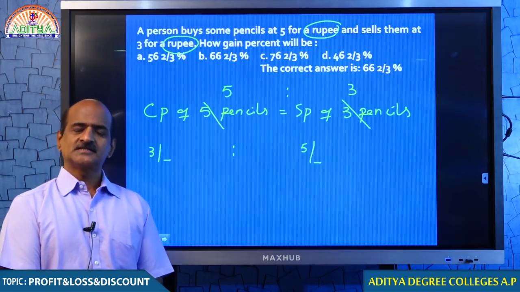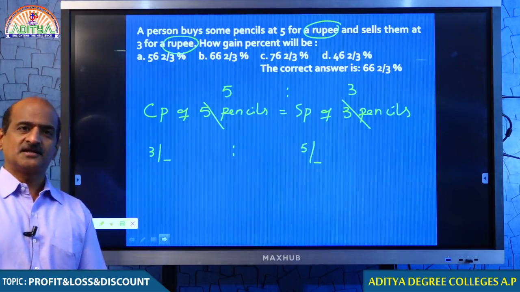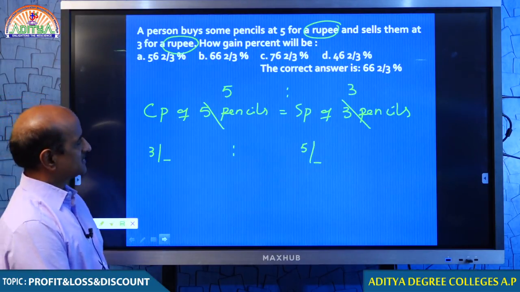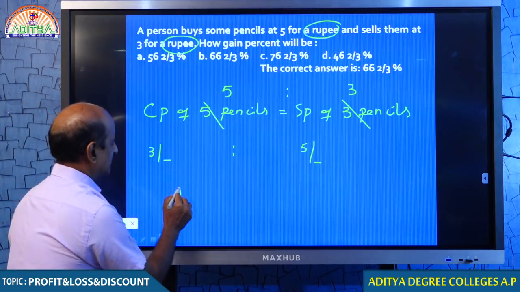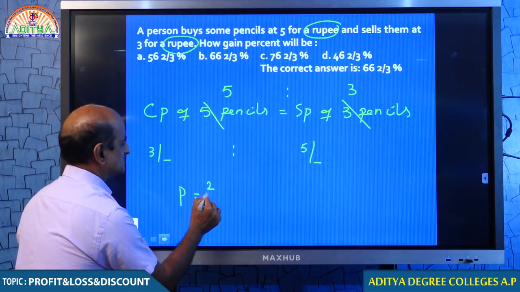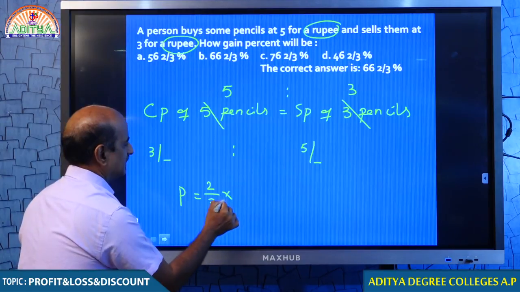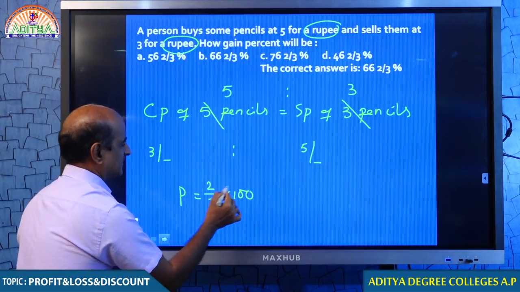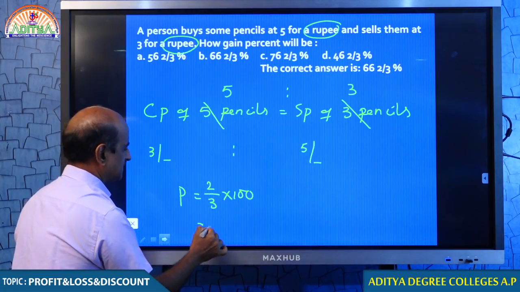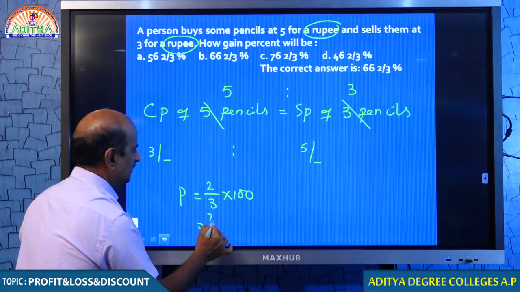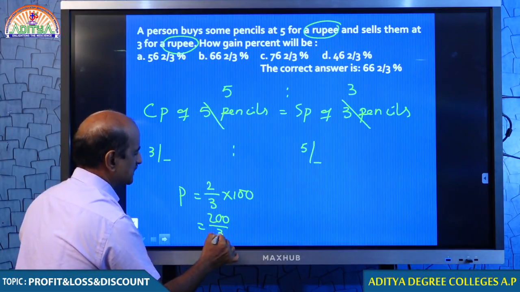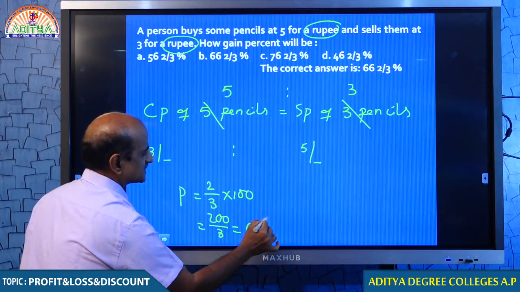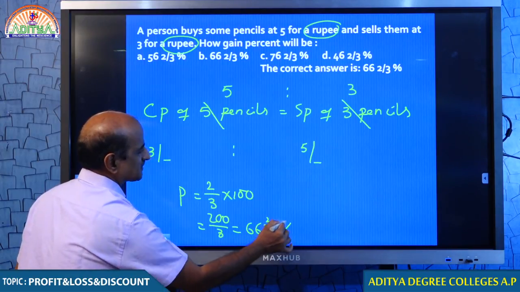You remember, students? Cost price is 3 rupees, selling price is 5 rupees. Therefore, what is the profit? Profit is 2 rupees. Profit percent is given by the formula profit by CP into 100. 200 by 3, that is 66 2/3%.